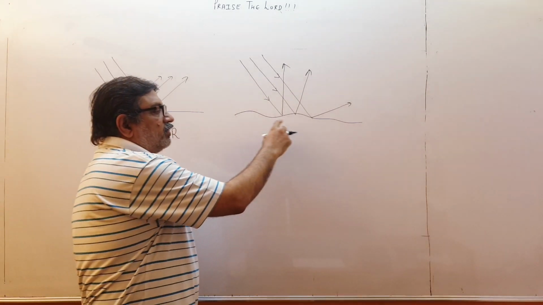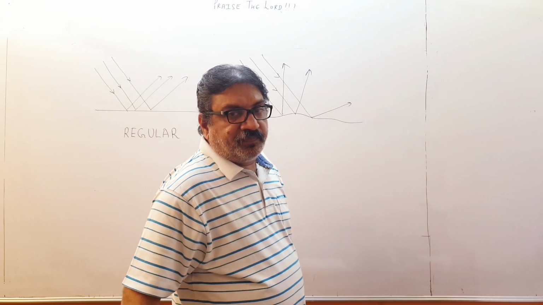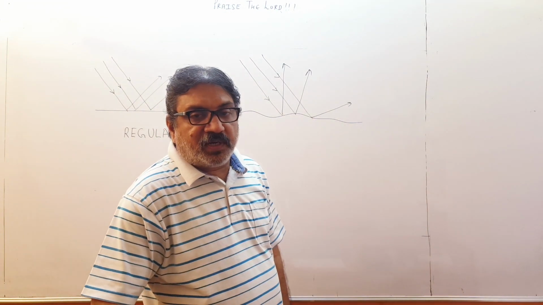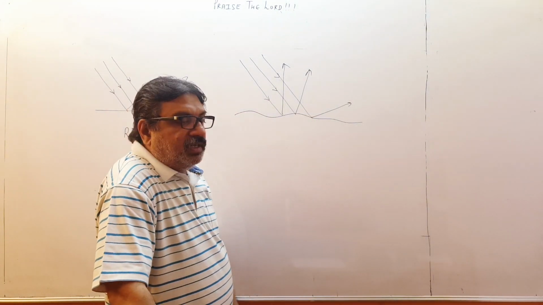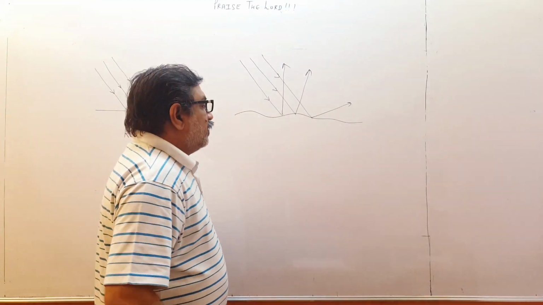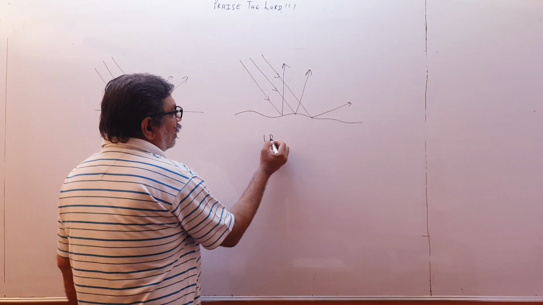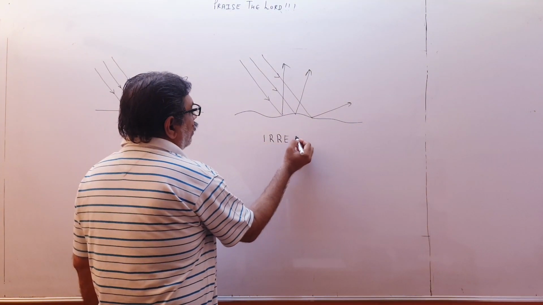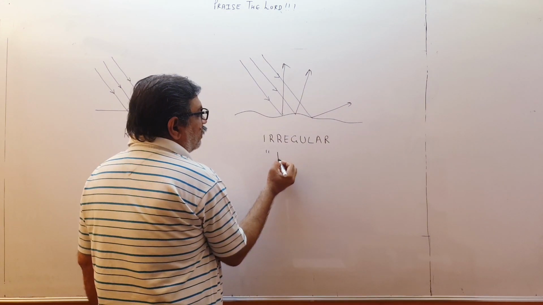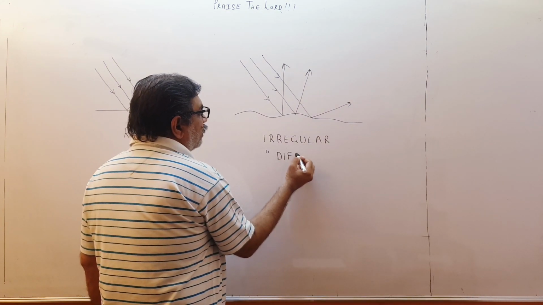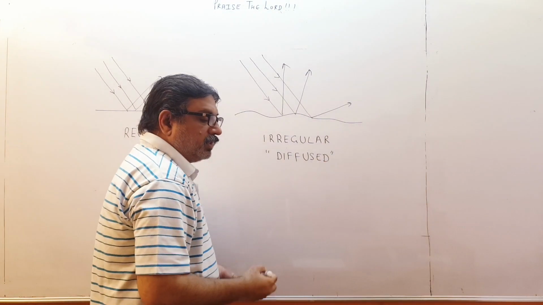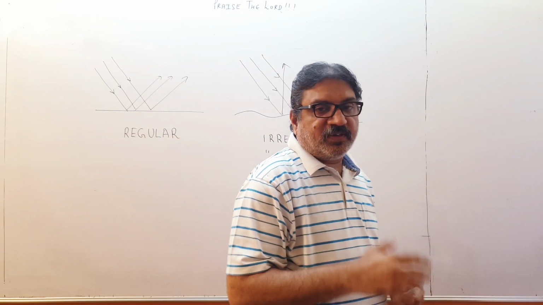Because the surface is not plane, it is curved, after reflection the rays may not follow the same path. They are getting reflected in different directions. So this is the case of irregular reflection, or we may even call it diffused reflection. Okay, so two types of reflection are there.